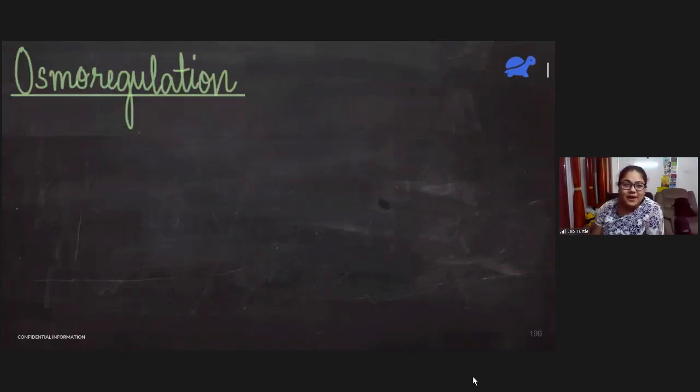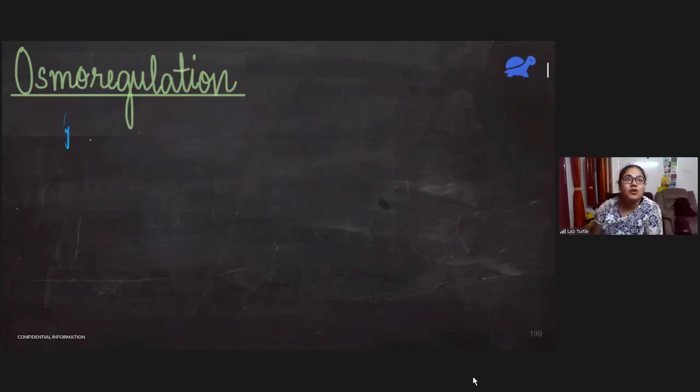Almost the last part of the chapter, which is osmoregulation. Osmoregulation is a very simple concept. See, don't go by the name. Name looks very difficult. It is just, so in our body, the blood has to contain a particular amount of water, a particular amount of salts. So the maintenance of this is known as osmoregulation. Okay. What is this?